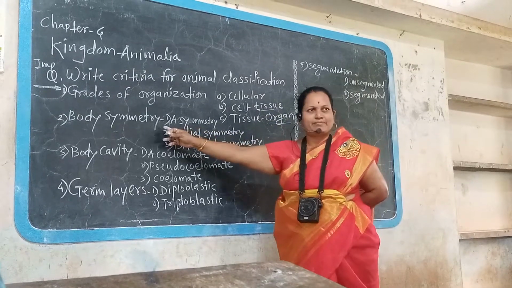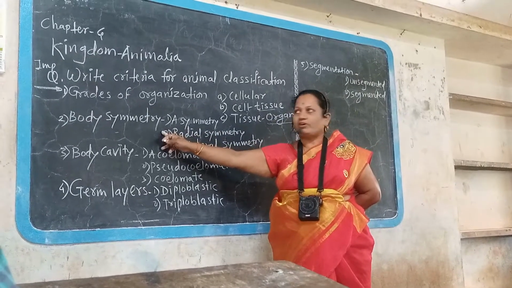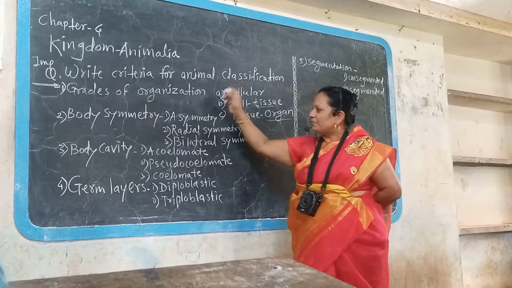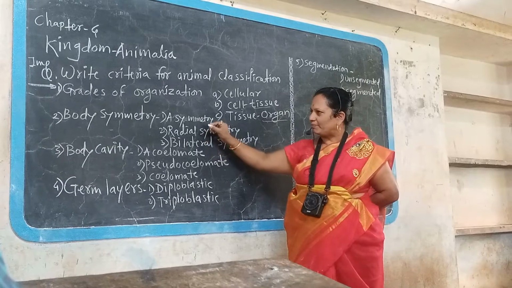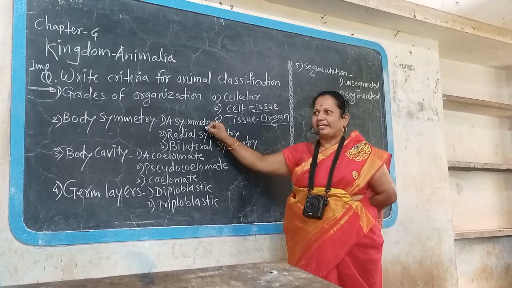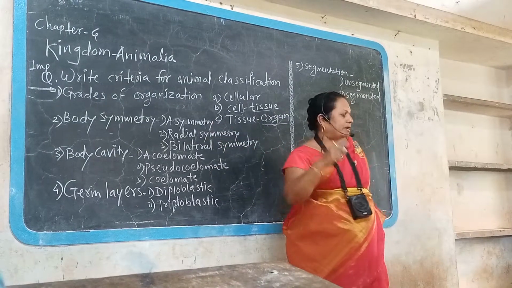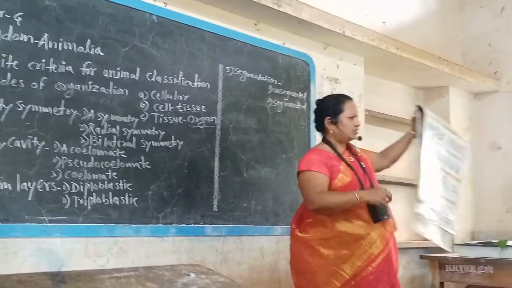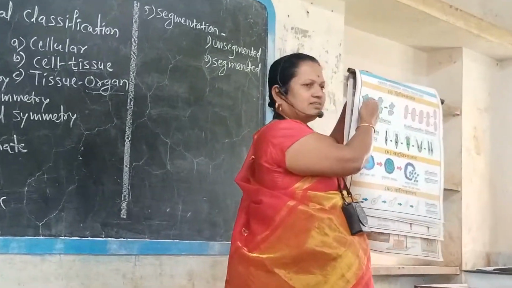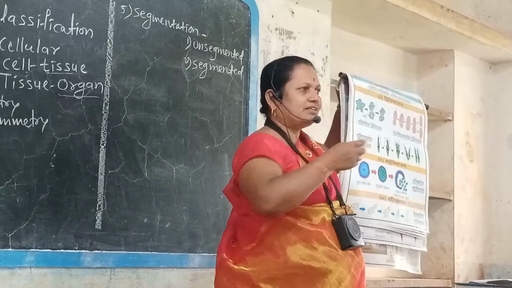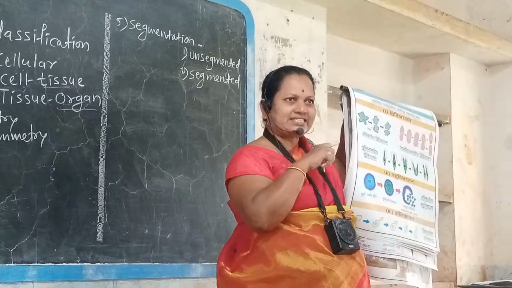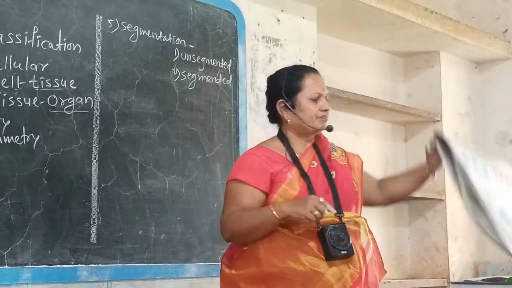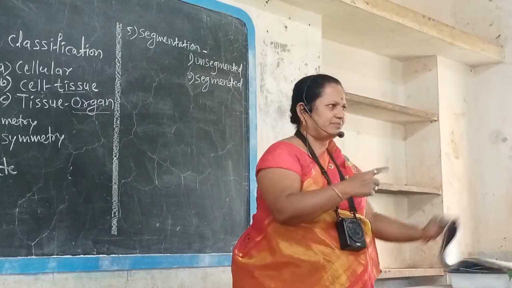The next, body symmetry. Second criteria for animal classification, that is the body symmetry. Animals are classified according to their body symmetry. Asymmetrical animal, for example, amoeba. Amoeba does not show 2 identical parts after cutting in a single plane. Is this identical? No. Will the left and right parts be equal? No. Asymmetrical. Paramecium also asymmetrical.